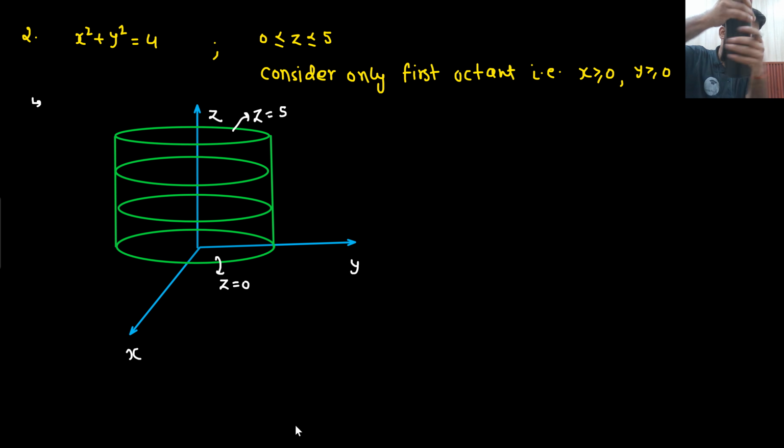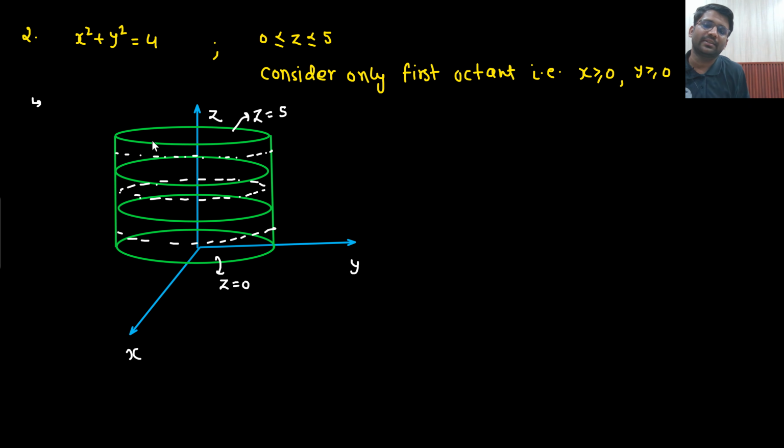It is this surface, right? You are talking about this particular surface. You are not talking about the surface downward. You are not talking about the surface upward. You are only talking about the curved surface. That means it is the curved surface area of a cylinder. Understandable? I hope it is clearly understandable to you.